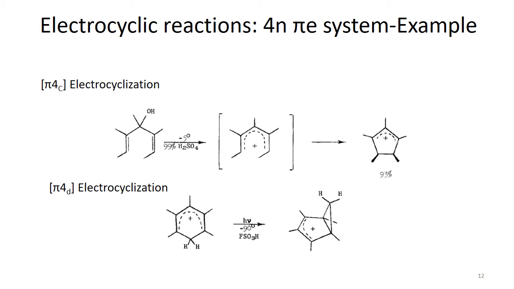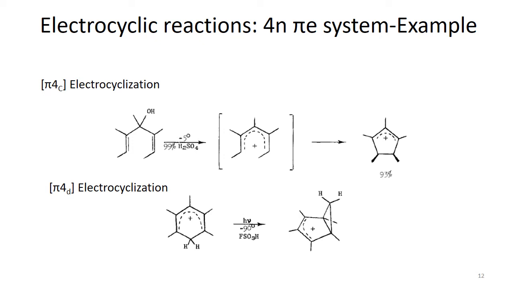Here is another example of electrocyclic reaction with 4-pi electrons. This is very similar to the aziridine type of system where there were 4 electrons. The reaction starts with an alcohol, where the OH is on the middle carbon between 2 carbon-carbon double bonds. When it is treated with concentrated H2SO4, dehydration takes place, or removal of water occurs, and then we have a positive charge between 2 carbon-carbon double bonds, but this positive charge doesn't stay on the same carbon, it resonates, and we have a pentadienyl cation system.